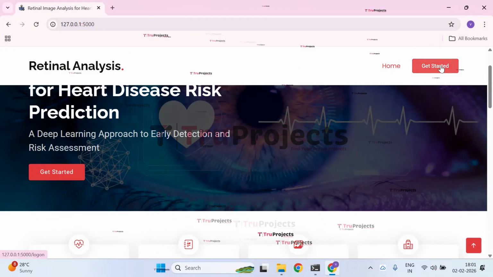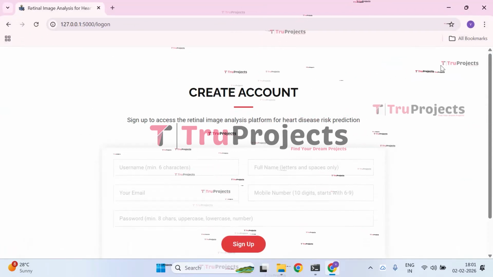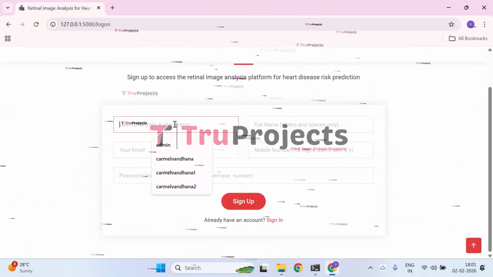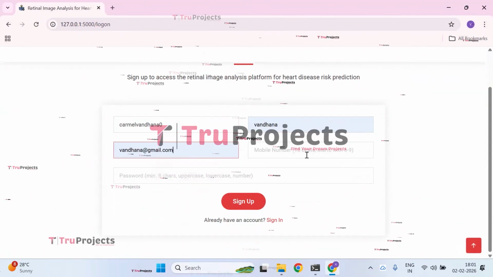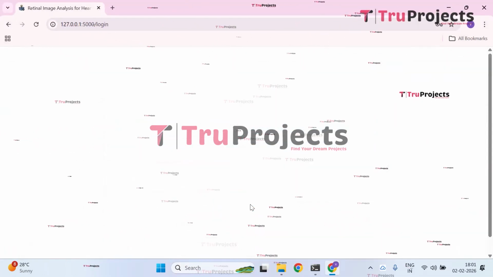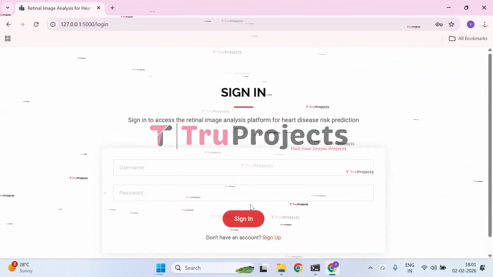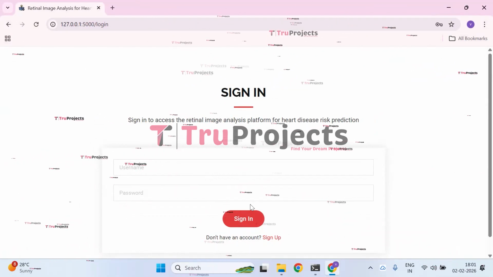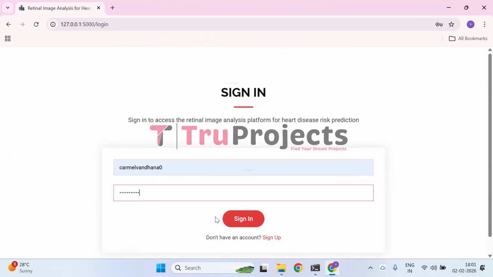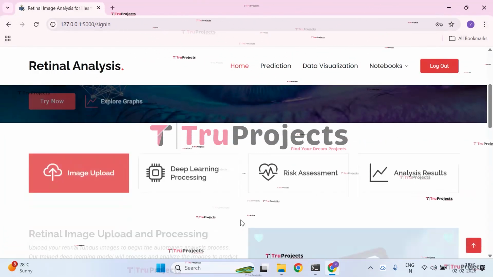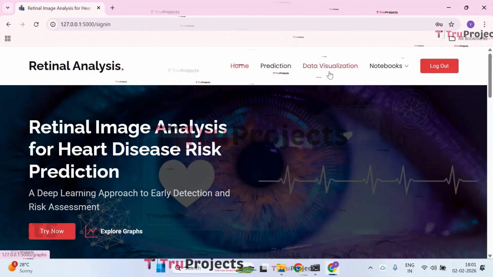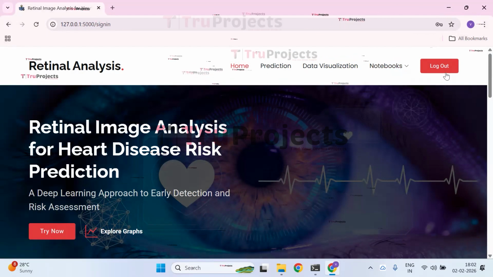Firstly, click on get started button so that the create account form will open, where you need to enter the details for user authentication like username, full name, mail ID, mobile number, and a strong password. Then click on sign up so that all the given details are stored in signup.db and the sign in form will open, where you need to access the application with the help of username and password. Then click on sign in so that the prediction page is displayed. In this page, we have home button, prediction button, data visualization button, notebooks button, and logout button.